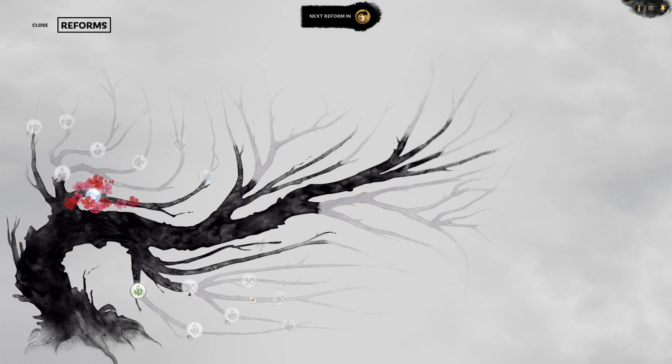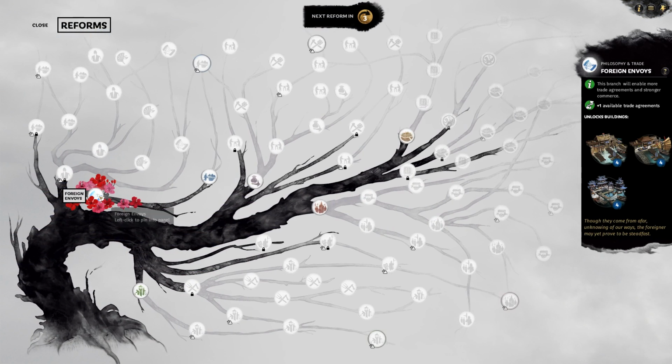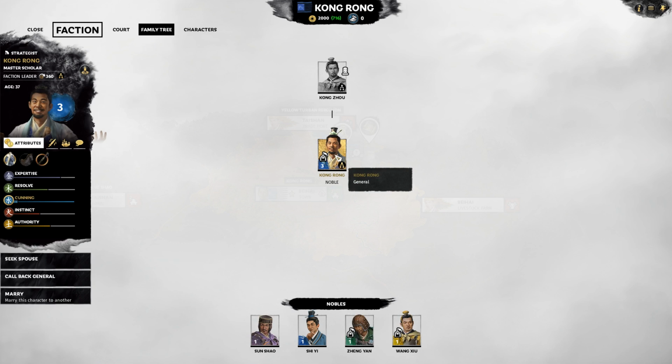Moving on to Kong Rong's already unlocked reform, which should come to no surprise, Foreign Envoys, which gives him an extra available trade agreement. It is surprisingly difficult to make use of this early on, however, since you're surrounded by enemies. Finally, a look at Kong Rong's family tree, which is about as barren as they come, having only Kong Rong in it.